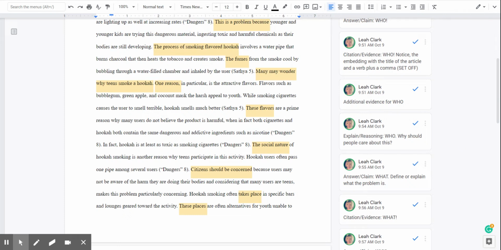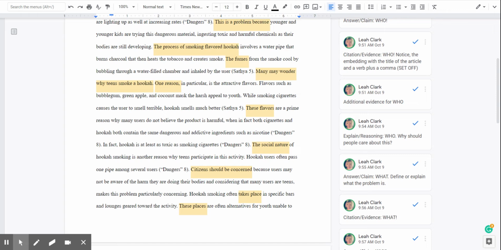The process of smoking flavored hookah involves a water pipe that burns charcoal that then heats the tobacco and creates smoke. The fumes from the smoke cool by bubbling through a water-filled chamber and are inhaled by the user. Many may wonder why teens smoke a hookah. One reason in particular is the attractive flavors. Flavors such as bubblegum, green apple, and coconut mask the harshness and appeal to youth.